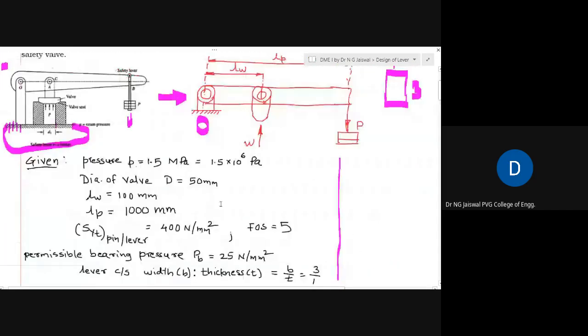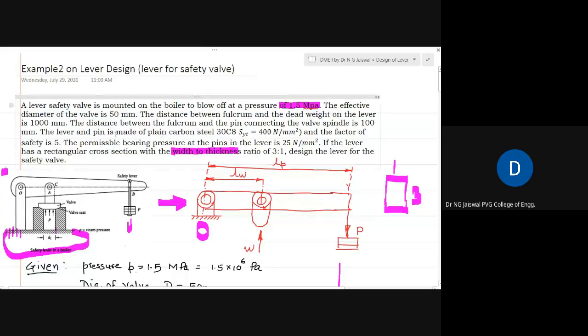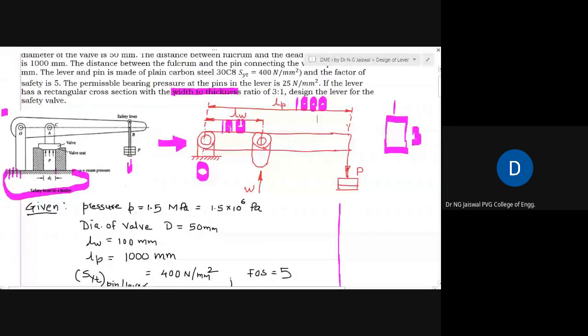Here it is mentioned that the distance between the fulcrum and the dead weight on the lever is 1000, and the distance between the fulcrum and the pin connecting the wall is 100 mm. So LW is 100, LP is 1000.